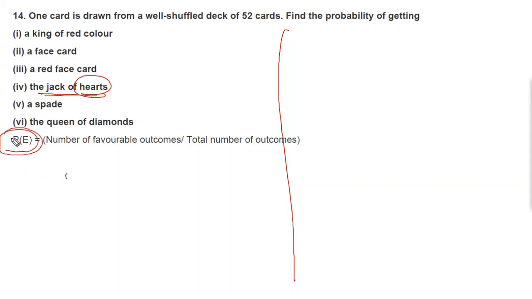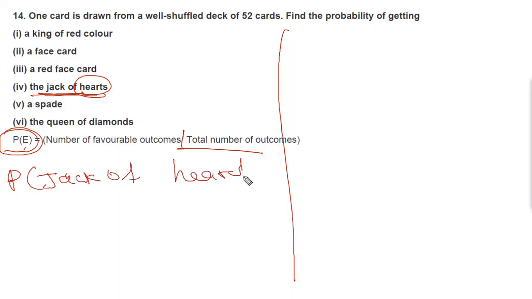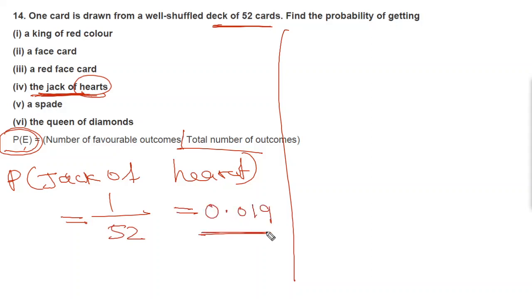So write the formula P of E equal to number of favorable outcomes divided by total number of outcomes. So probability of the jack of heart will be equal to number of favorable outcomes, which is 1 here, divided by total number of outcomes, which is 52. So it will be equal to 1 by 52, which is equal to 0.019.